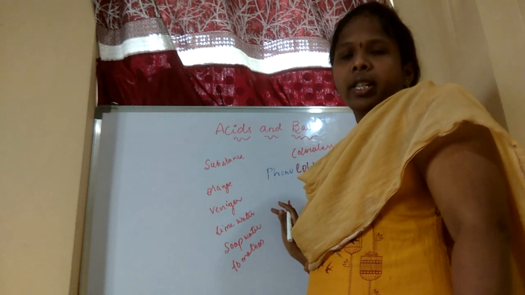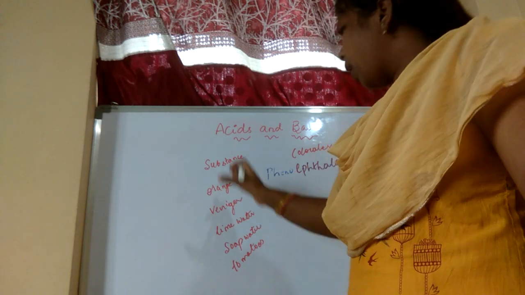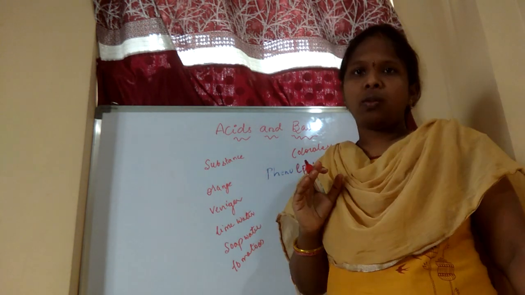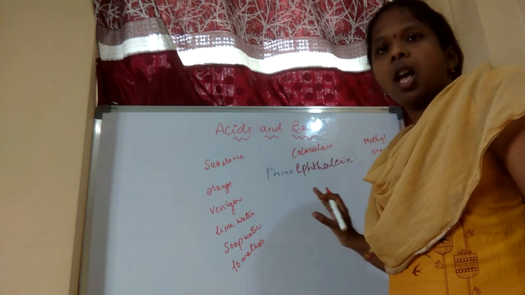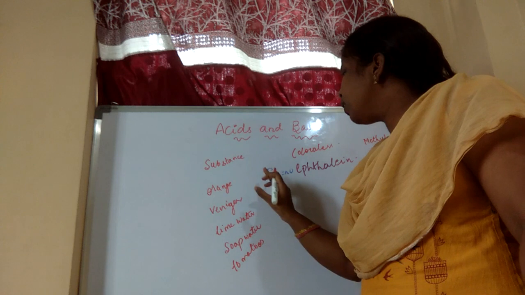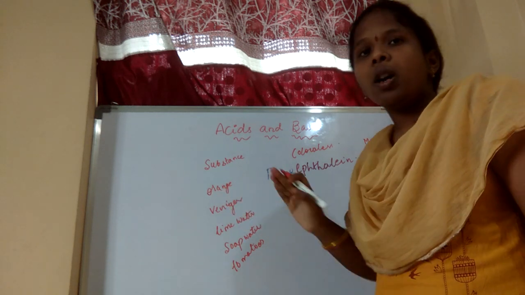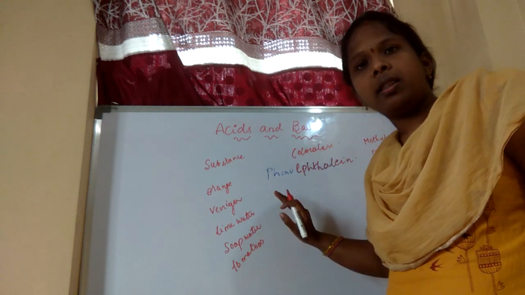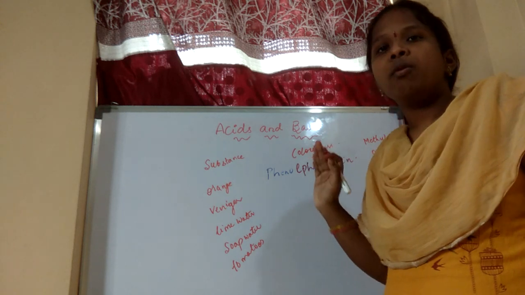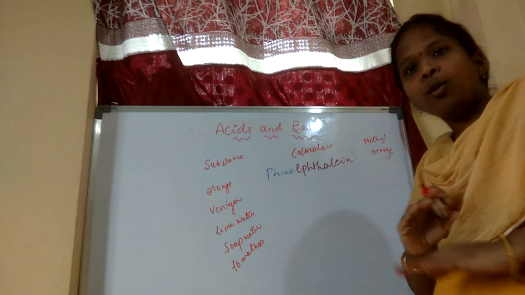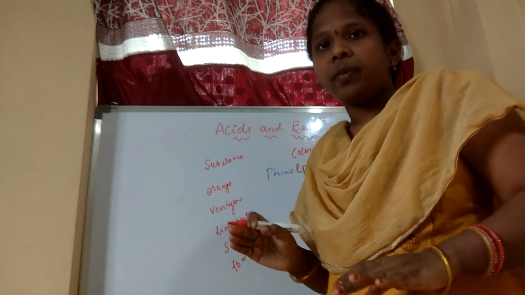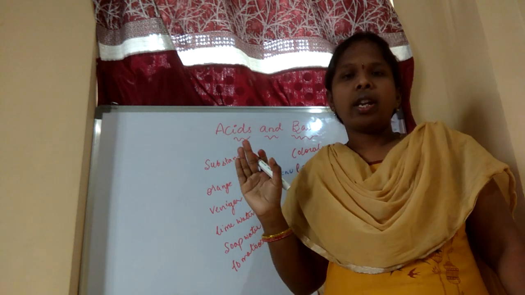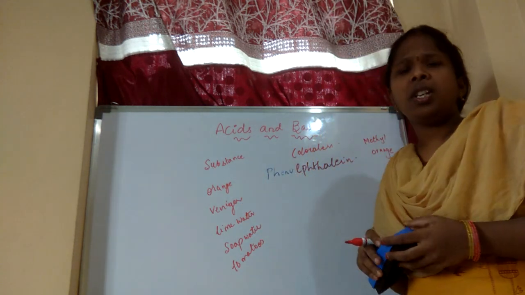Like yesterday, we had taken some elements. No need to repeat the same; we can take different substances also and do the experiments. Just observe the changes after applying them to these substances. Will the color change or not? Either the red litmus changes to blue, or blue litmus changes to red, or there is no change and it is neutral. That you have to check. This is one of the activities, and you can continue from what you did yesterday.